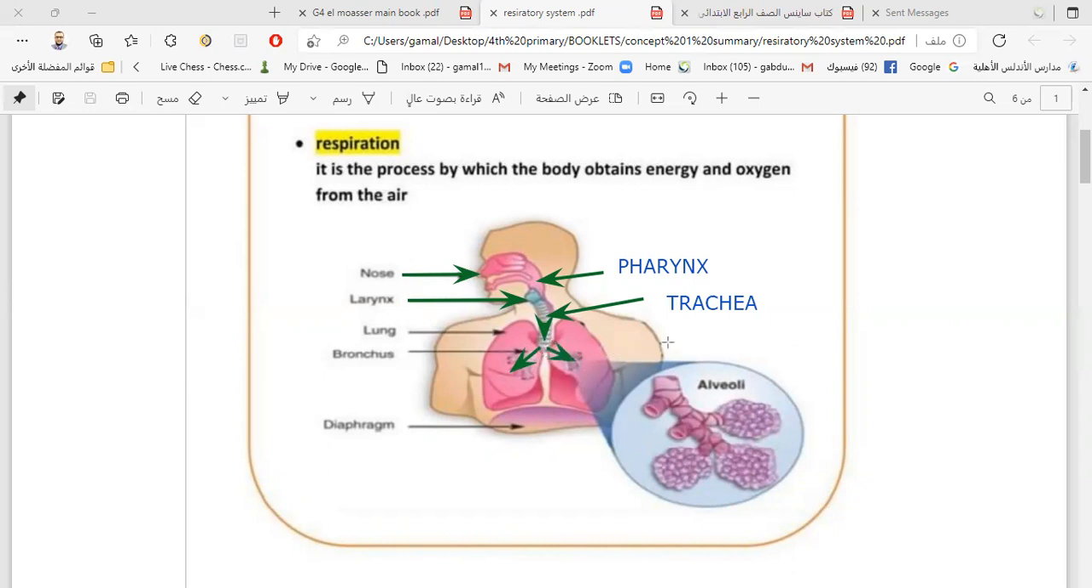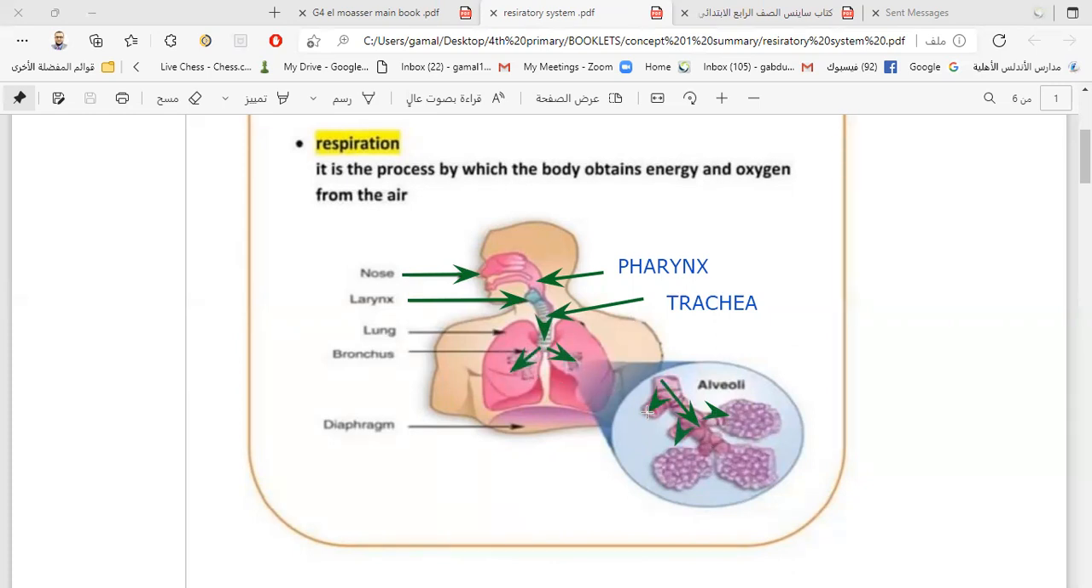So the trachea is branched into two branches. They are called two bronchi. After that, inside the bronchus, there are many branches again, and they are called bronchioles. The air now is moving inside what?